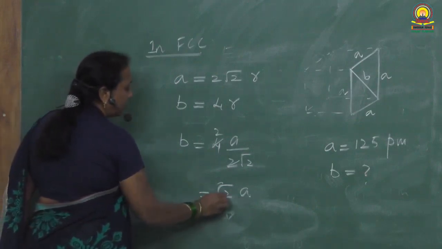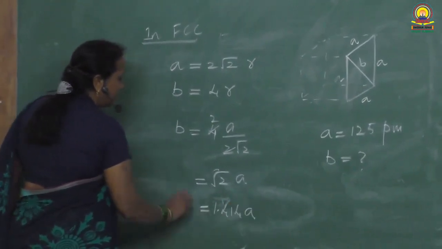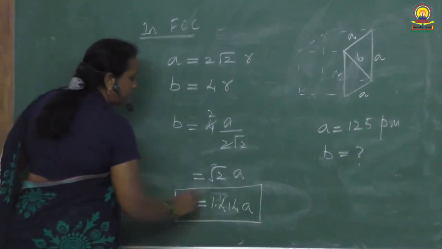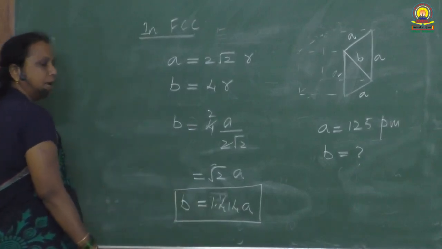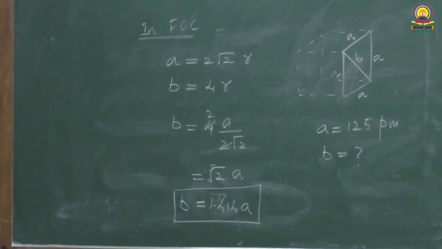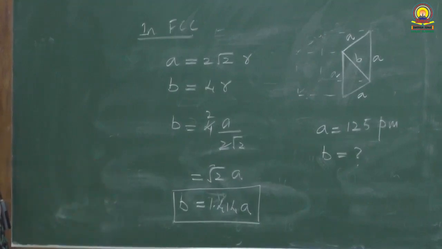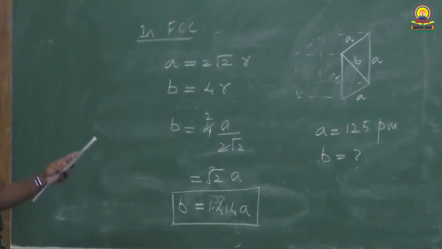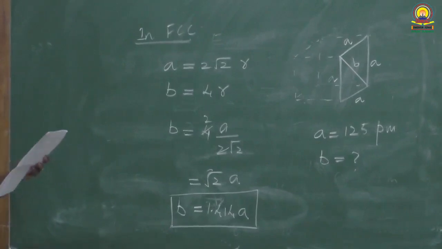You know the value of √2. It is 1.414 times A. So we have got the relationship between B and A. B, that is the face diagonal, is equal to 1.414 times A. Substitute the value of A and get the answer. Hope you will solve this. B is equal to 1.414 times A, that is B is equal to √2 times A. Next one, question number 17.